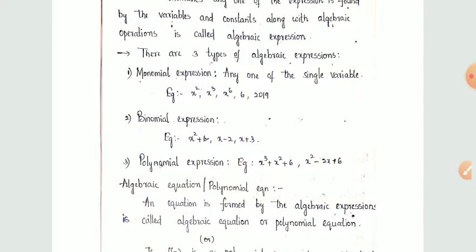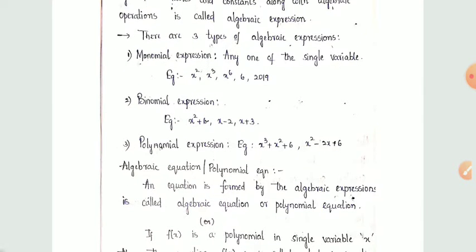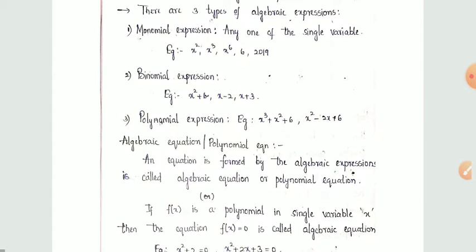There are three types of algebraic expressions. One is the monomial expression, with a single term, for example x square, x cube, x power 6, 6, 2019. Another is the binomial expression, for example x square plus 6, x minus 2, x plus 3. Then the polynomial expression, for example x cube plus x square plus 6, x square minus 2x plus c. These are the types of algebraic expressions.